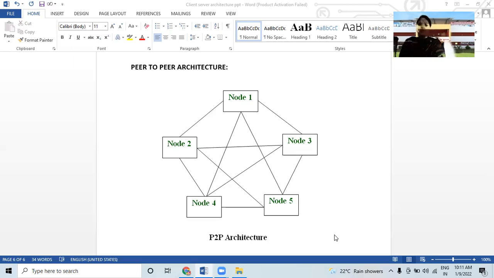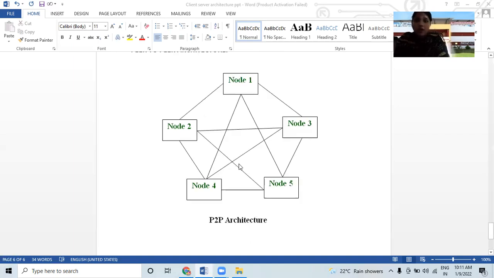So this is all about P2P architectures. We have studied the advantages and the architectures. In this diagram we have discussed how data tasks are divided and can be shared through all the nodes. Then we have studied the characteristics of P2P architecture.